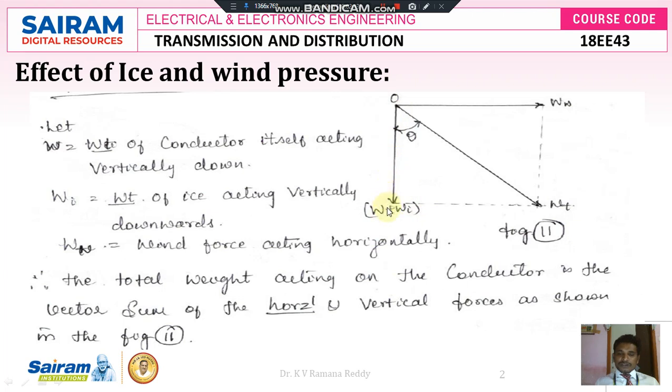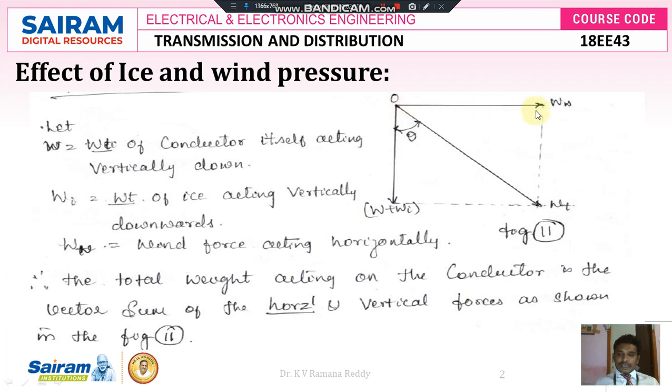And one more force acting on the conductor is because of wind pressure. The wind pressure acts horizontally towards the surface of the conductor. Therefore, the wind pressure and the weight of the conductor are perpendicular to each other, there exists a right angle between W suffix W, that is the wind pressure, and W plus Wi, that is the weight of the conductor and the ice coated on it.